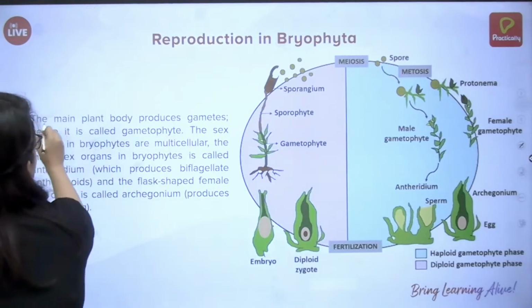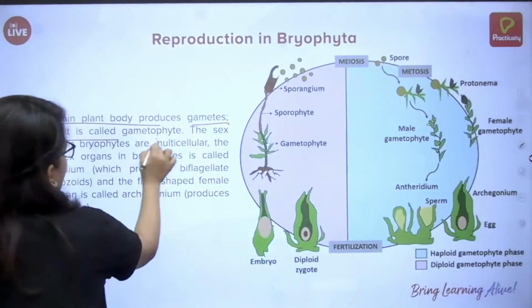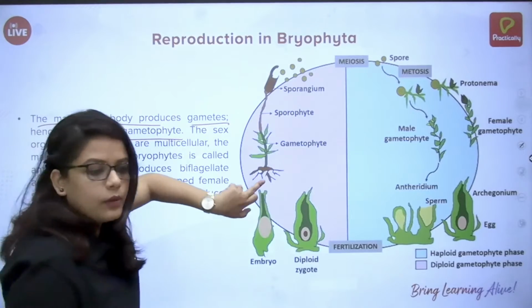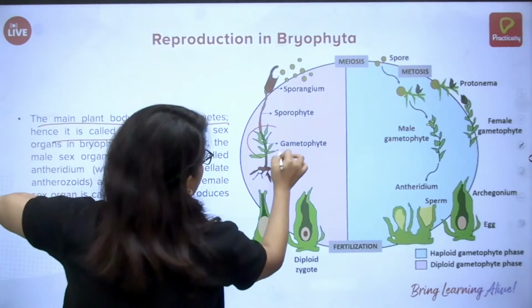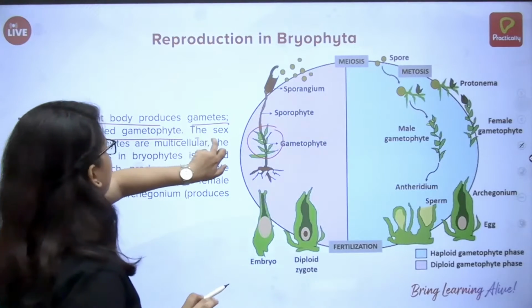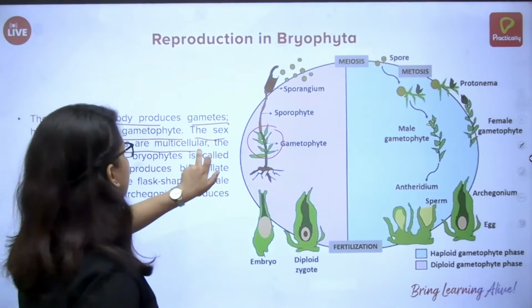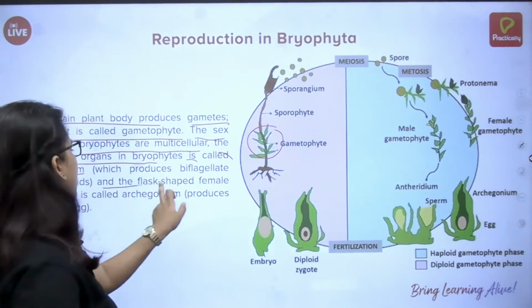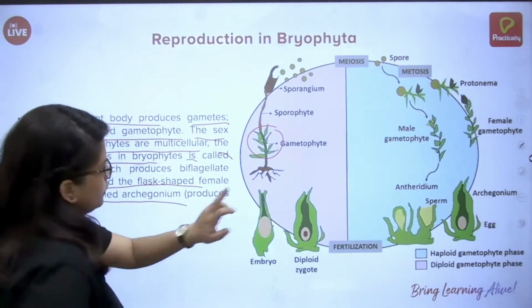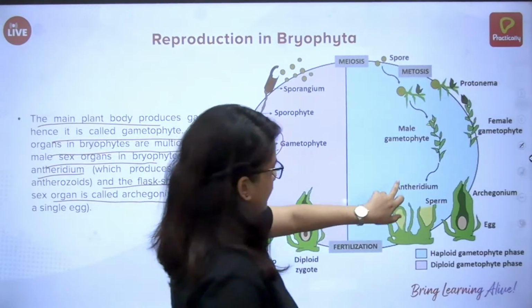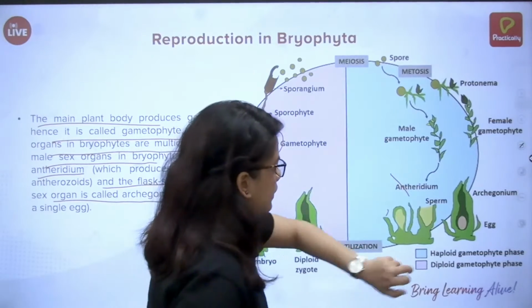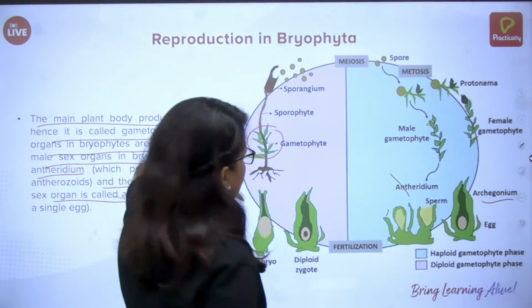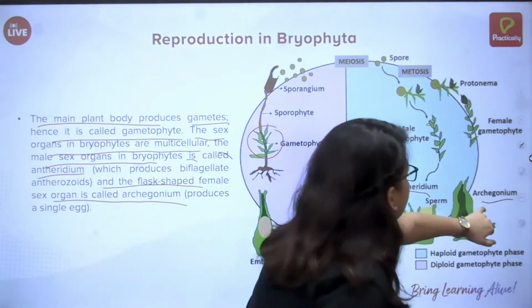Okay, so the main plant body produces gametes, hence it's called Gametophyte. See, this is the main plant body, and there are gametes. That's why it's called Gametophyte. The sex organs in Bryophytes are multicellular. The male sex organ in Bryophytes is called antheridium, and the flask-shaped female sex organ is called Archegonia. So here you can see there is antheridium, that's the male part, and there is Archegonia, the female part. So this is the actual plant, and there is the male part and the female part.